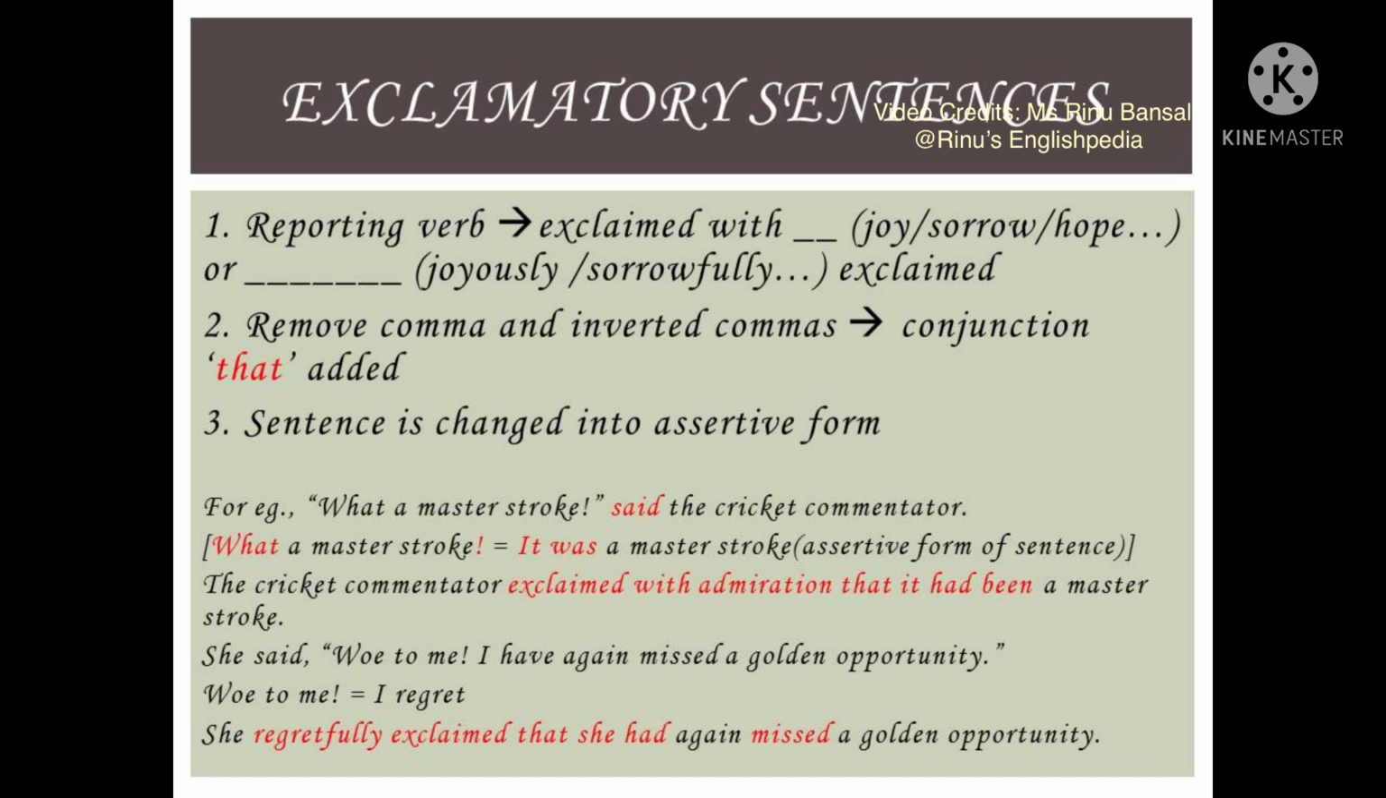In the second sentence, we can see that it is a sentence expressing regret. Woe to me expresses regret. So this sentence will be converted in the following manner. The regret will be transferred to the reporting verb. So it will become, she regretfully exclaimed that. That will come instead of commas and inverted commas. And I have again missed will convert into, she had again missed a golden opportunity. Have missed is present perfect and it will convert into past perfect, that is had missed.